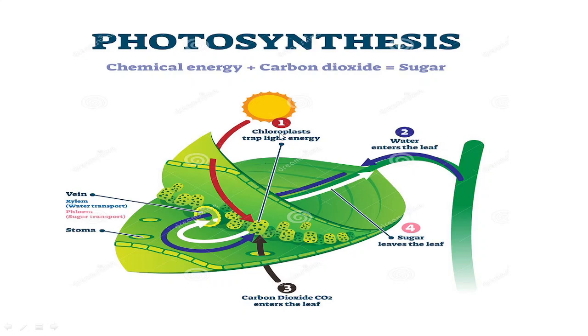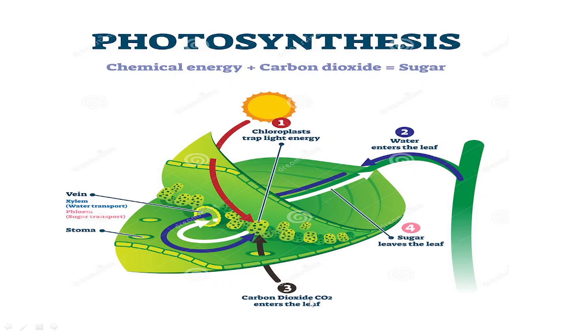Now, what will happen? From the sun, the light energy is trapped by the chloroplast, which contains the chlorophyll. They trap the sunlight. Then water enters the leaf through the roots. The water enters along the xylem. Water has reached the cells, the individual cells.